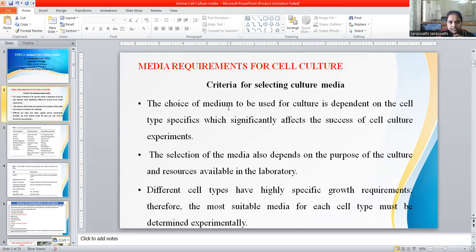We can't generalize that one culture medium can be used for all cells, because it depends on their growth factors. Some cells are very sensitive, so in that case we have to use the particular media. It also depends on the purpose of the cell culture, the availability in the laboratory, and the specific growth requirements. Whether you want to express proteins, study a vaccine, or develop a recombinant vaccine from that particular cell line also depends on what type of cell you are culturing.